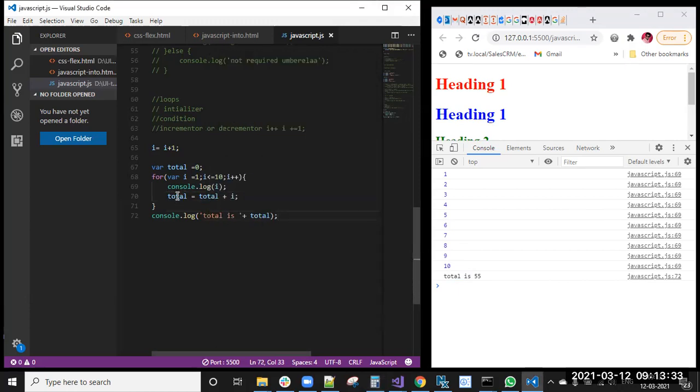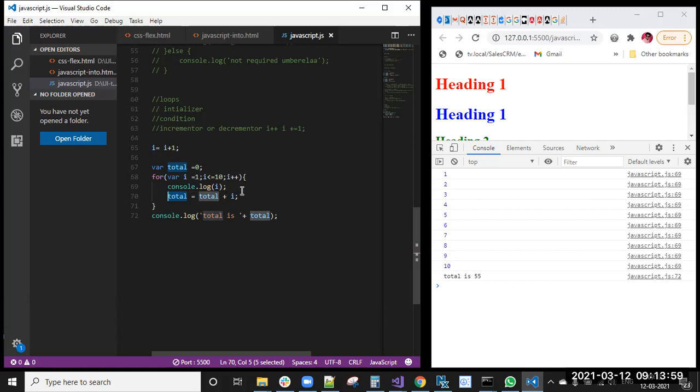How we have achieved here means total. So first I have given total is 0, right? First, in the first condition, 1, right? Console.log of i, it will print here 1 and it comes to here actually. 0 plus 1, total equal to 0 now. First time it is looped, the total equal to 1. Next time it will come here, right?